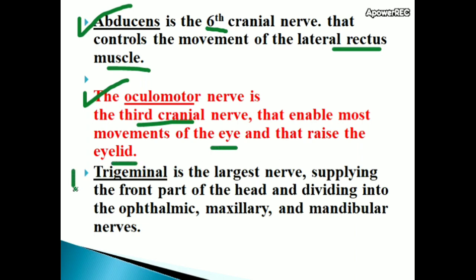Trigeminal is the largest and most complex cranial nerve, supplying the front part of the head and dividing into the ophthalmic, maxillary and mandibular nerves.